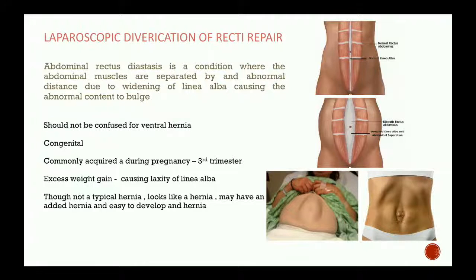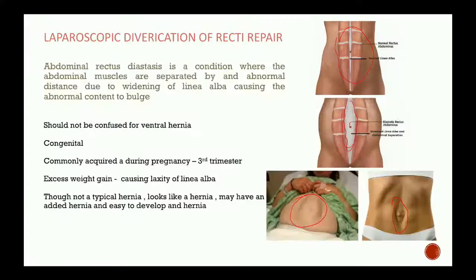So there is a normal rectus muscle here on this side, and if you go down and see here, this is the amount it has stretched. And clinically, how it will look when the patient lifts their head in lying position, there is a big bulge here, or there is an opening like that here. So this is divarication of recti. See, this itself is not a hernia. It looks like a hernia.